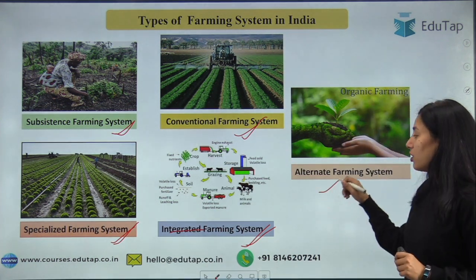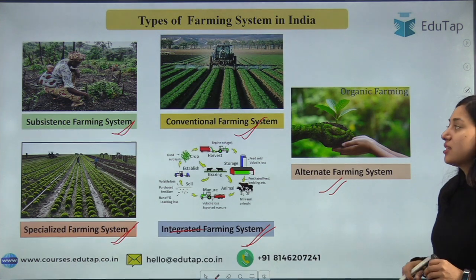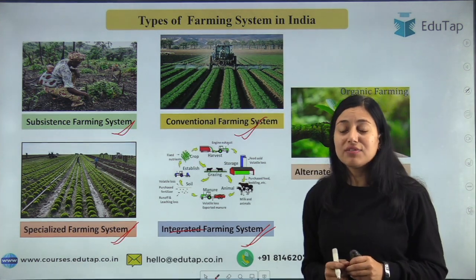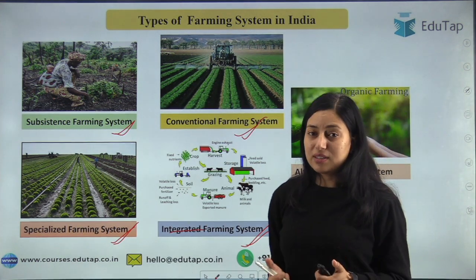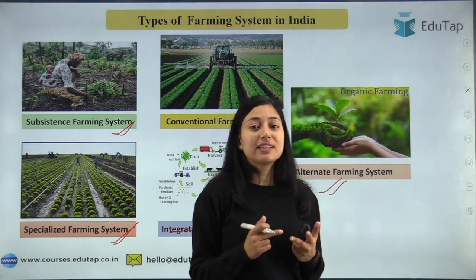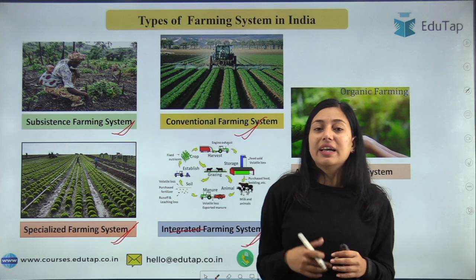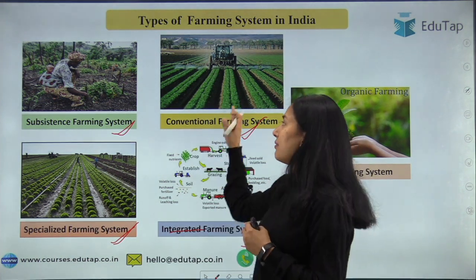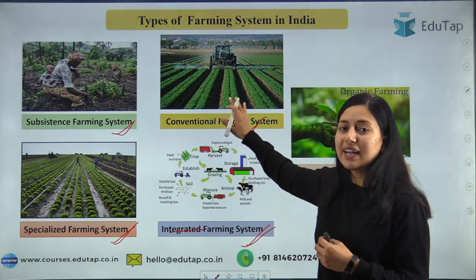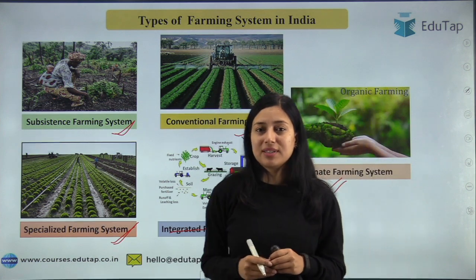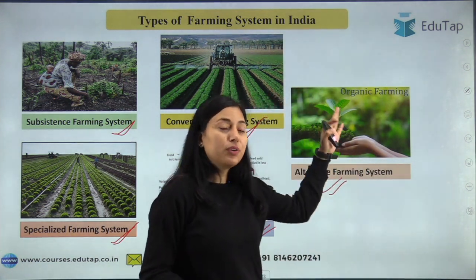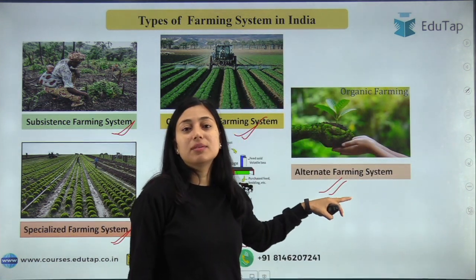Now moving on to the alternate farming system. Students, you can see that in the conventional farming system we are using chemicals, pesticides, insecticides, and fertilizers. So there are many environmental consequences that can happen from this conventional farming system. That is why we are moving to the alternate farming system.